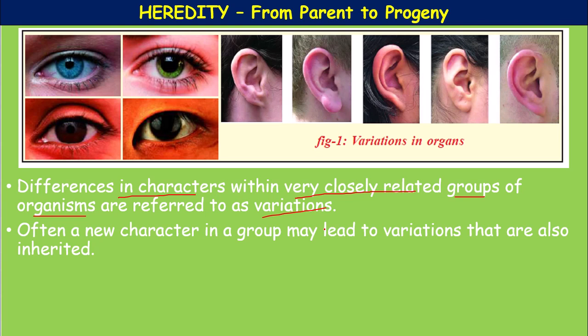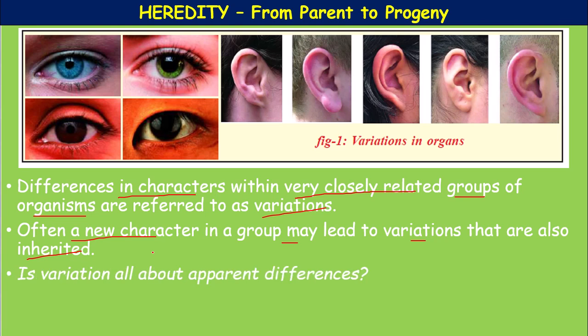Often a new character in a group may lead to variations that are also inherited. Very often you can see a new character in a group. Inherited means that it is also transferred to the offspring. Is variation all about apparent differences?